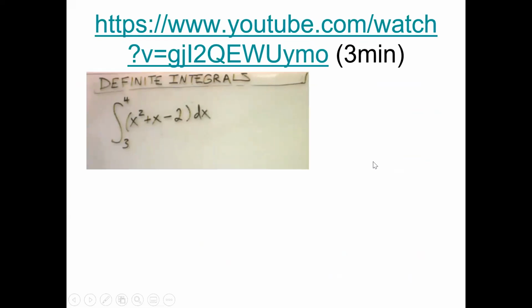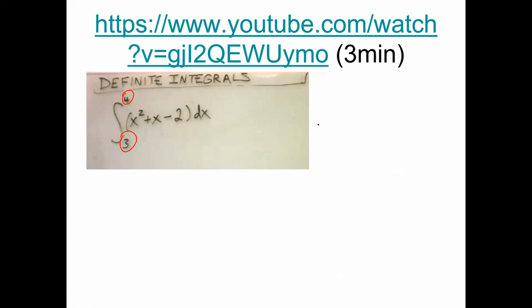Today, we're going to talk about definite integrals. It's just one question that I would like to show you guys. You can write this anywhere, or you could just simply pay attention. If you take a look at this question right here, what do you notice as a big difference between this one and the previous examples that we've gone over from week 1? The one thing you should say is that there are bounds, the lower bound and the upper bound. And so what this means is that you're essentially looking for the area of this polynomial.